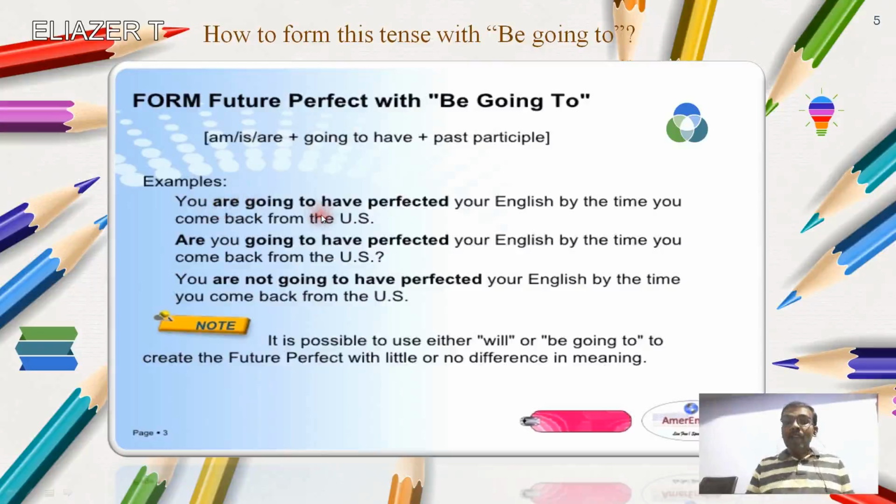You are going to have perfected your English by the time you come back from the US, United States, right? So I am going to have completed this work by tomorrow 8 o'clock in the morning, right? So you can make a lot of sentences with the help of this, the best format of future perfect tense. So standard format, right? You can express your thoughts, your way of expressions with the help of this be format. I am going to have completed. Yeah, this is a good format, right?